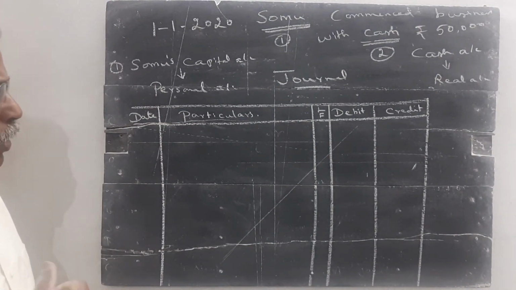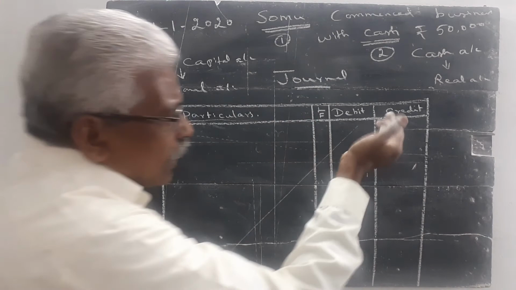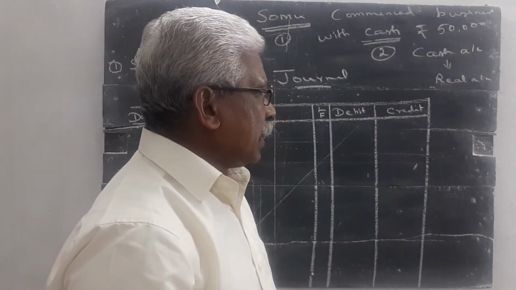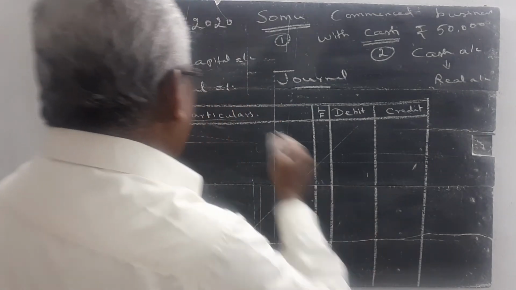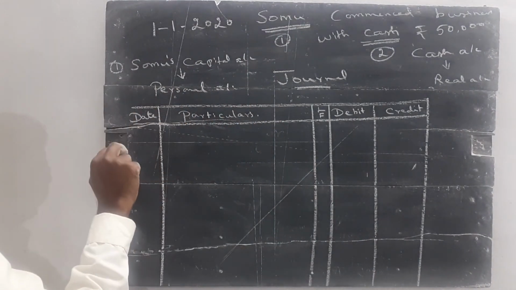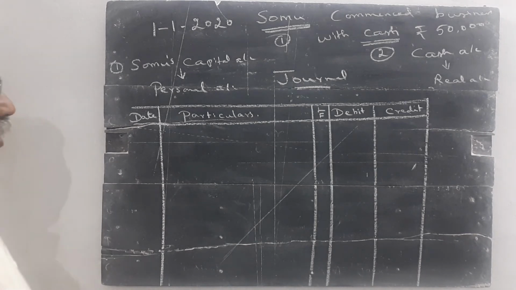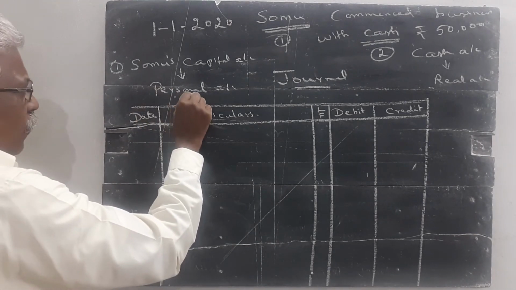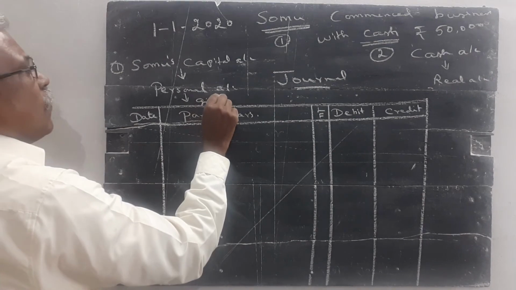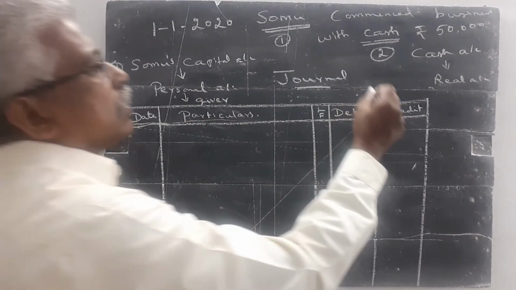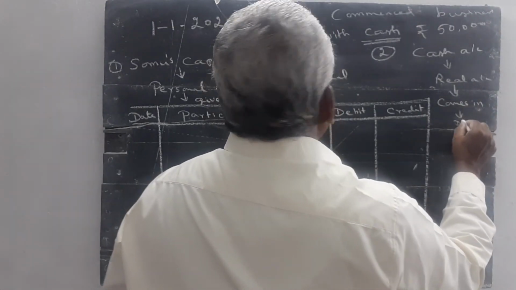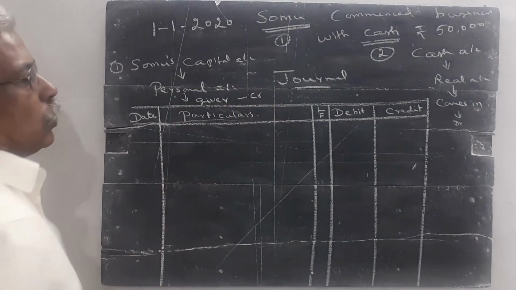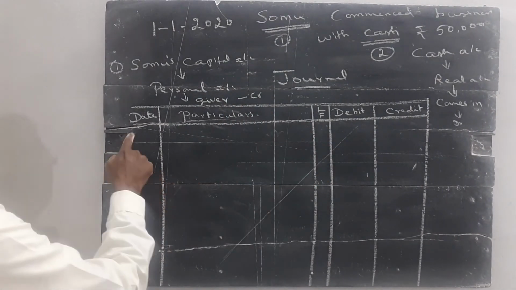Then we apply the rule. What is the rule of the real account? The rule of the real account is debit what comes in, credit what goes out. The rule of the personal account is debit the receiver, credit the giver. Here, Somu is the giver of this cash. This cash comes into the business. Debit what comes in, credit the giver. That is the rule. First we write the date here.